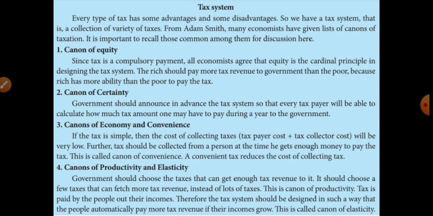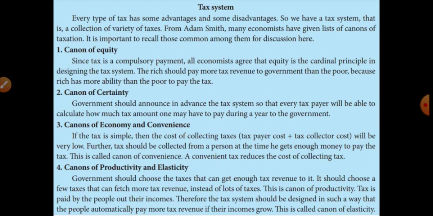So every taxpayer will be able to calculate how much tax amount one person has to pay to the government during a year. Listen very carefully students. The government announces the tax system in advance, so everyone who wants to pay the tax should be able to calculate how much tax amount they have to pay during a year to the government.